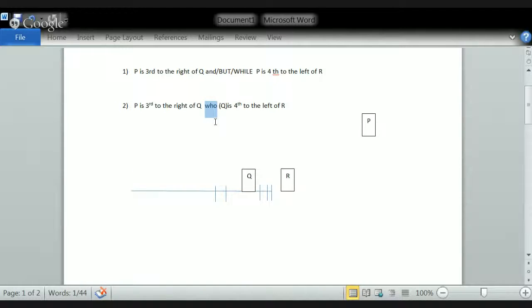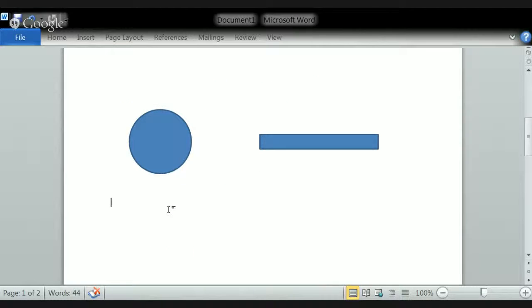Okay, so now let us give a simple example: how to place the people in a linear arrangement when problems are given. When you see this example, this is nothing but called a linear arrangement. In a linear arrangement, the people have one starting point and an ending point.